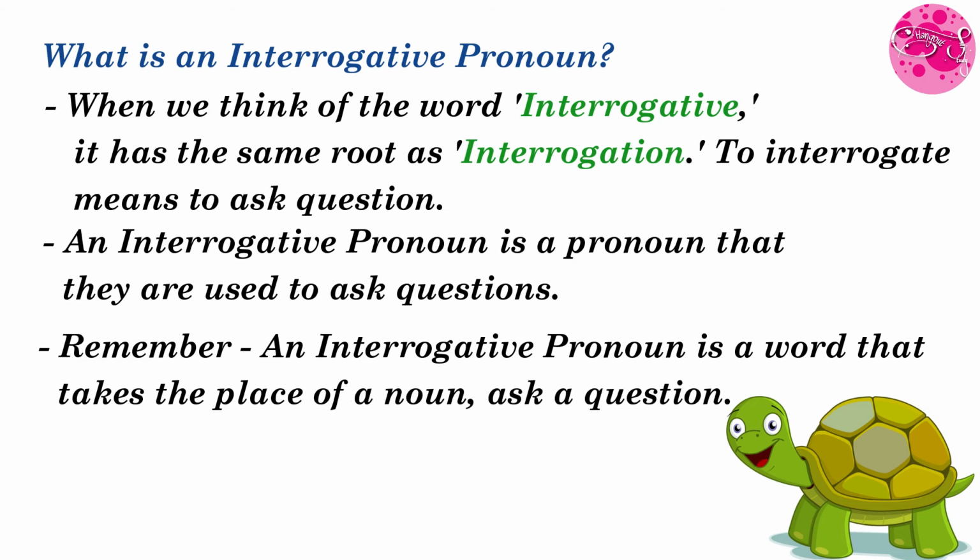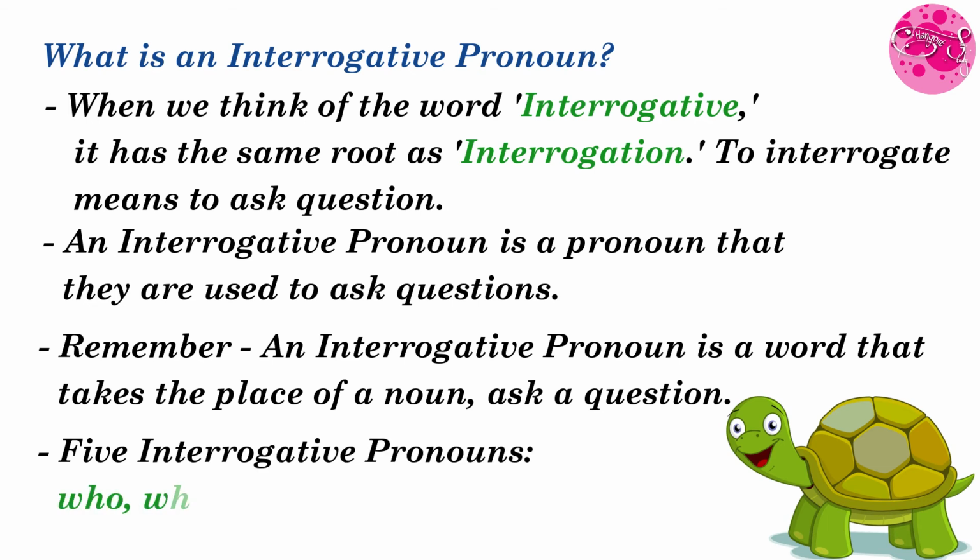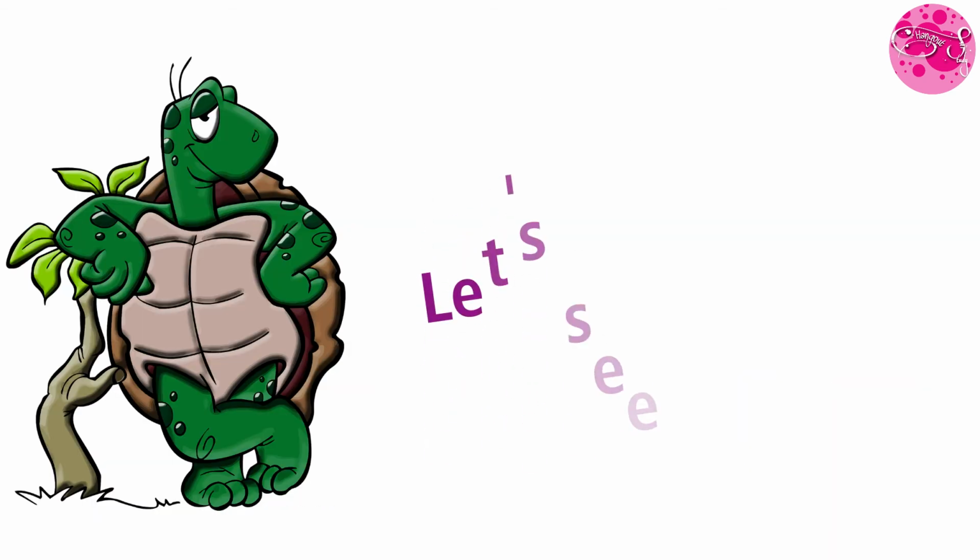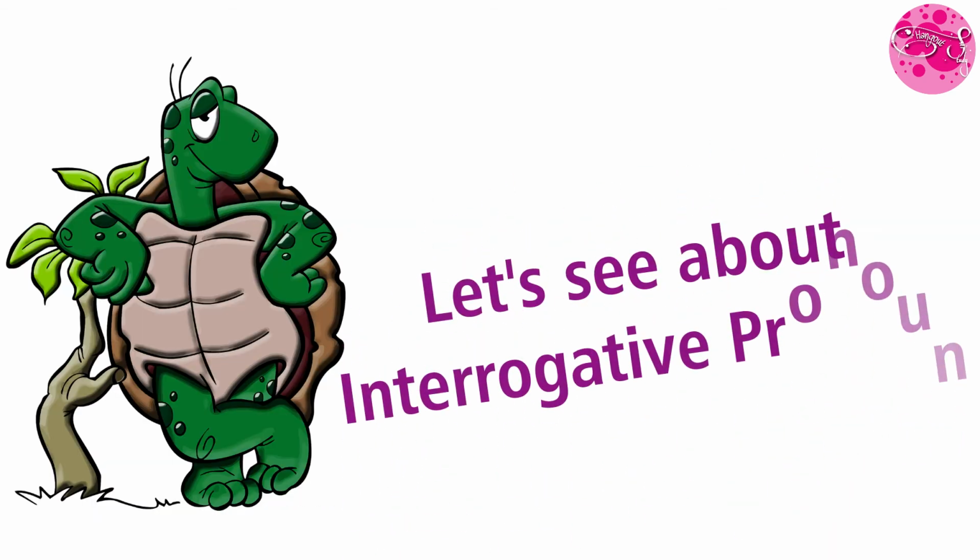In English grammar, there are just 5 interrogative pronouns. They are who, whom, whose, which, and what. They are used to ask questions. Now let's see in detail about these interrogative pronouns.